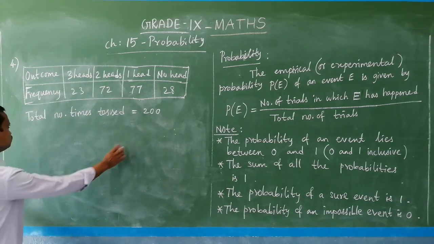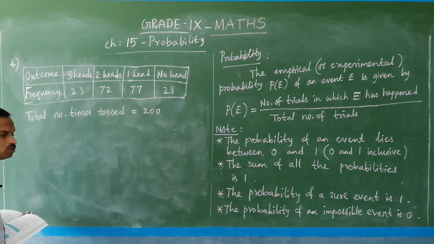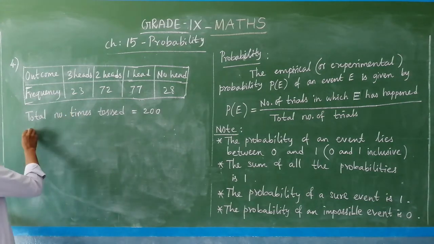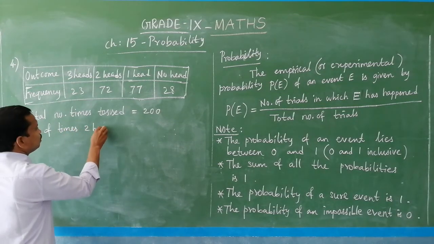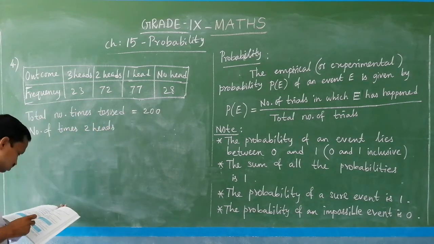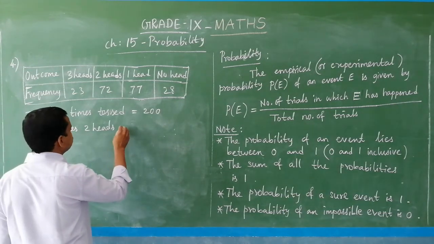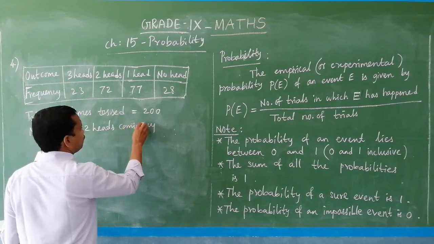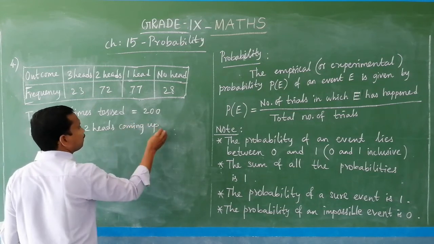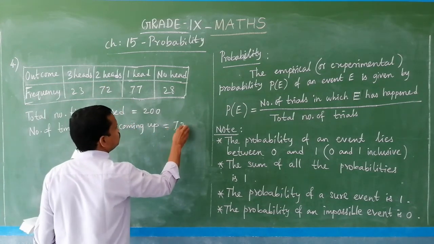How many times do 2 heads come up? 72. The total number of times the coin is tossed is 200 times. So, the number of times 2 heads come up, because the question is the probability of 2 heads, is equal to, from the table, 72.